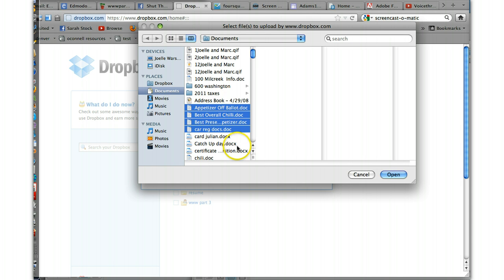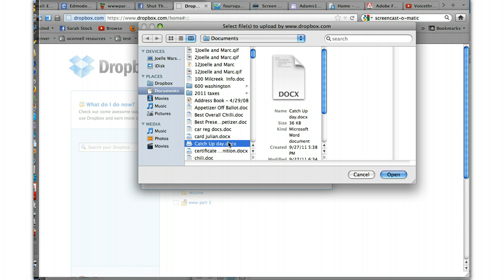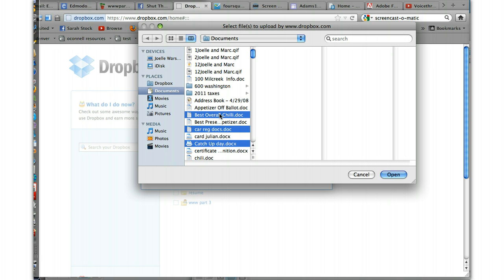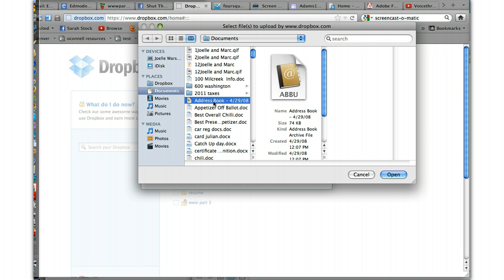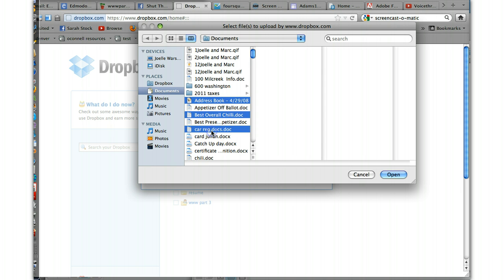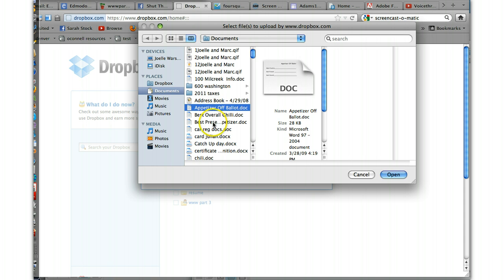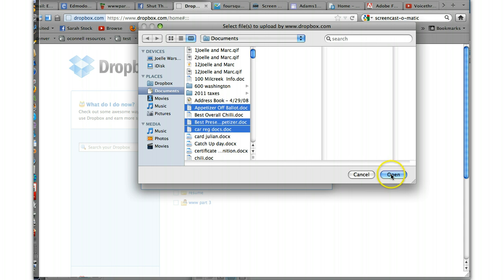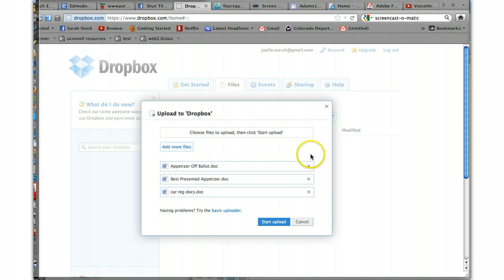Now, if you want to pick a whole bunch of files, but they're not right next to each other, on a Mac, if you hold the Command key down, click on the first one, and hold the Command key down, you can skip around. On a PC, I think it's either the Alt or the Control key. Try it out. Click the first file, then hold down either the Alt or the Control key and see if it'll let you select by skipping. So, I can pick a bunch of files. You just click Open, and it gives you the options here.